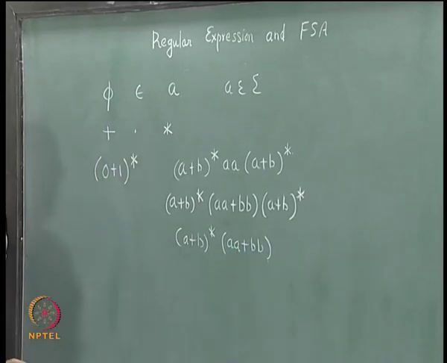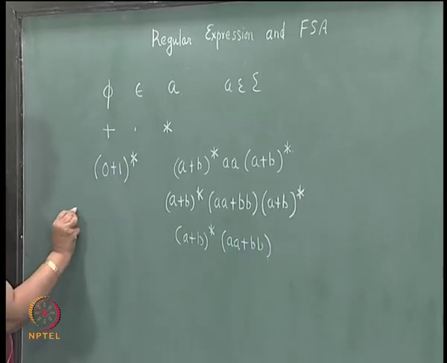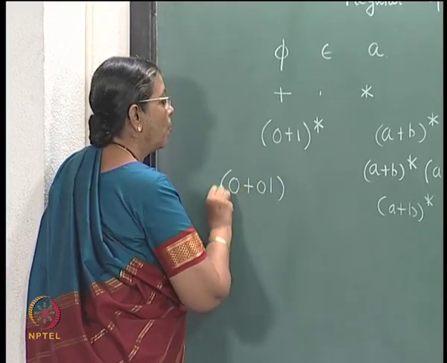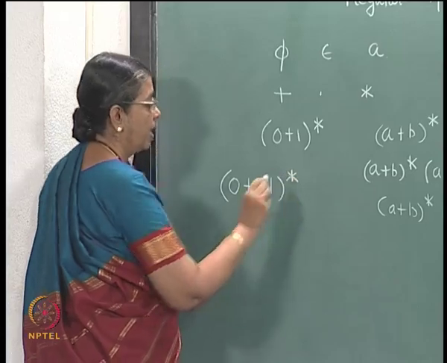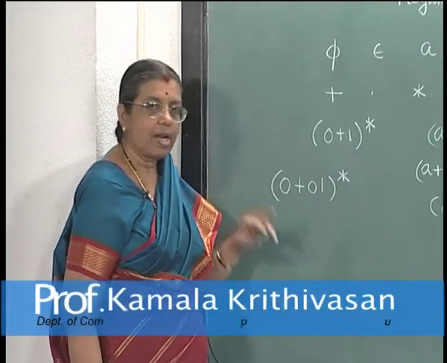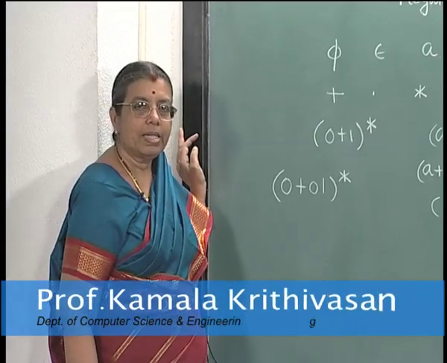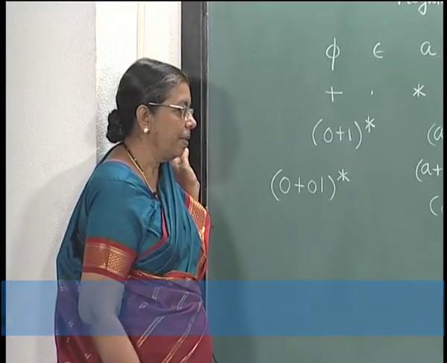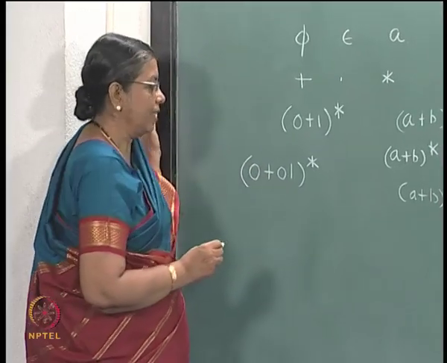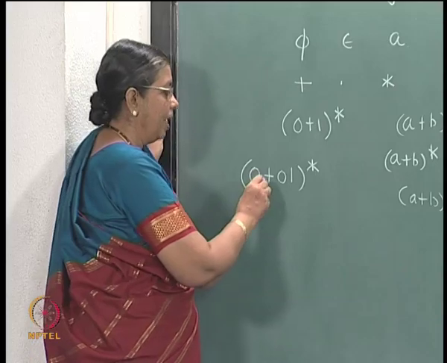Now, look at this expression, (0 plus 01) star. Consider this expression (0 plus 01) star. What is the set represented by this regular expression?